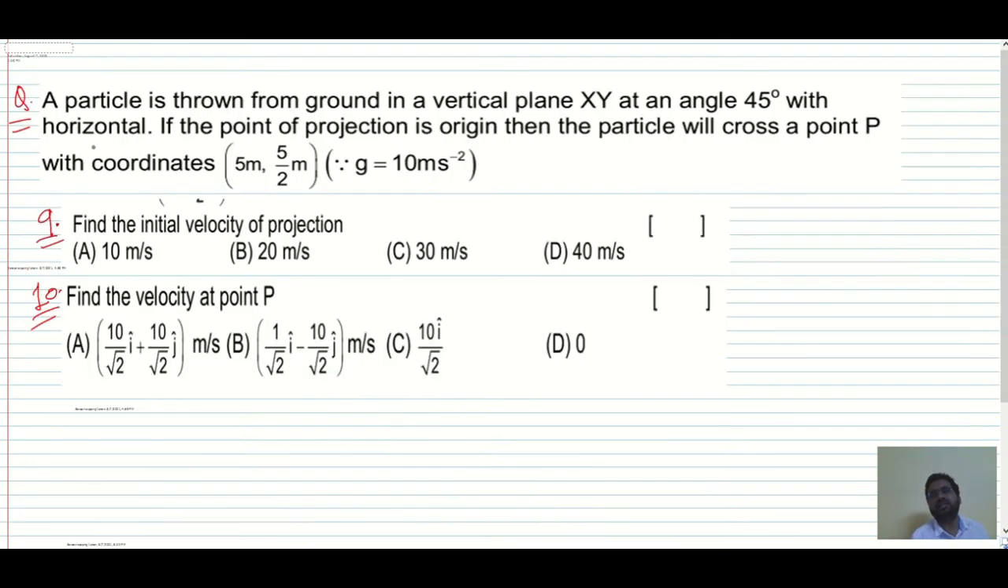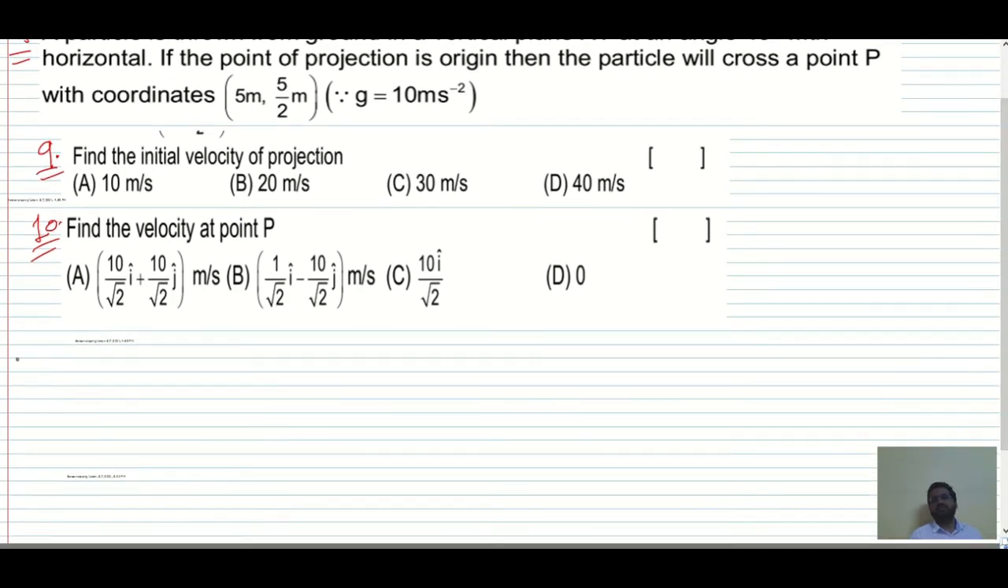Okay, next one we have now the 9th and 10th. As you can see over here, a particle is thrown from a ground in a vertical plane at an angle given. If the point of projection is origin, then the particle will cross a point P with the coordinate given. Find initial velocity of the projection. Okay. So over here, whenever this is given, always use the equation of trajectory. What is the equation of trajectory? By equation of trajectory,